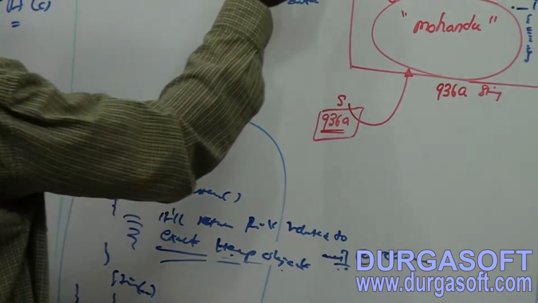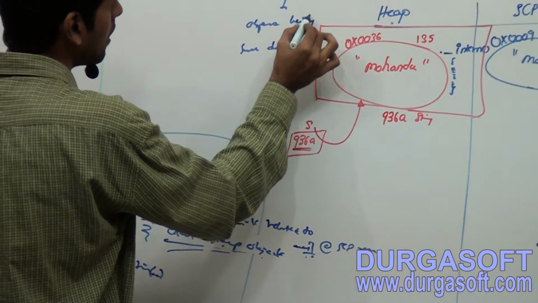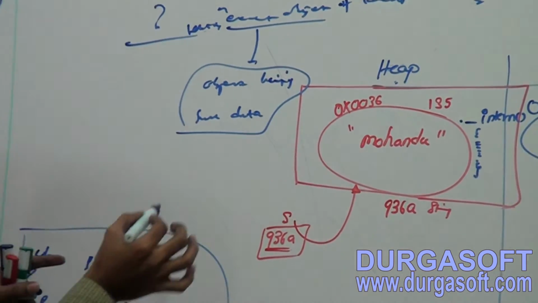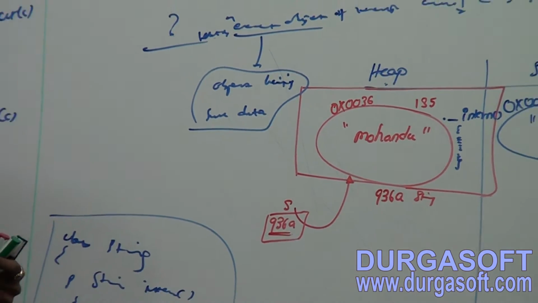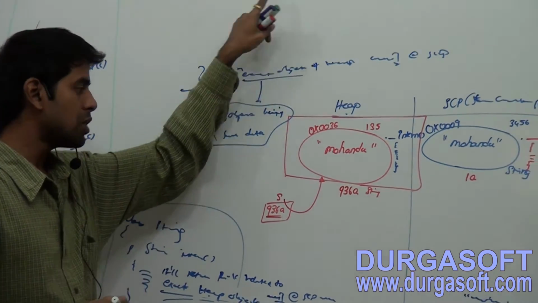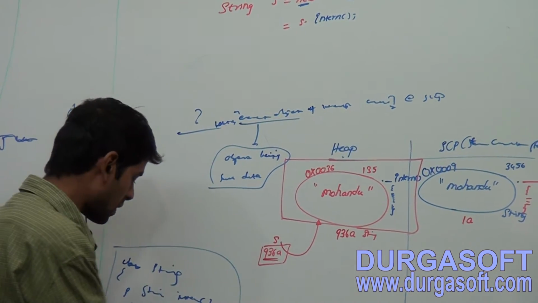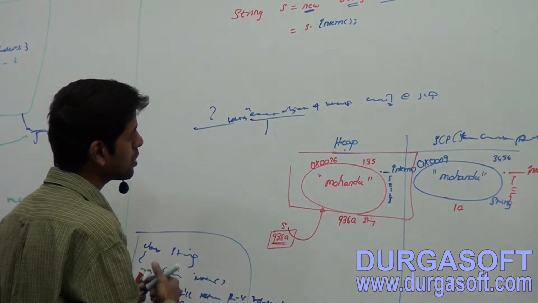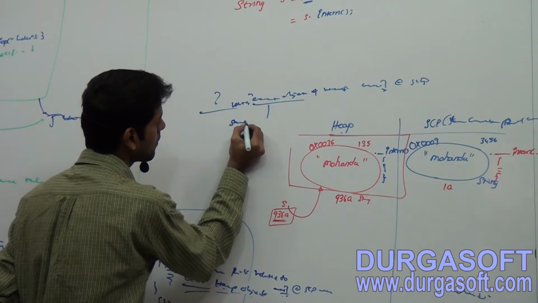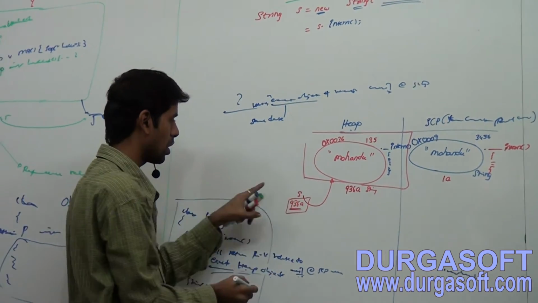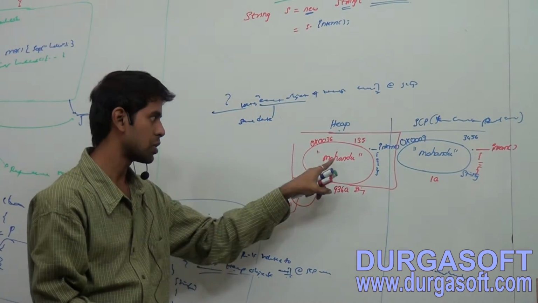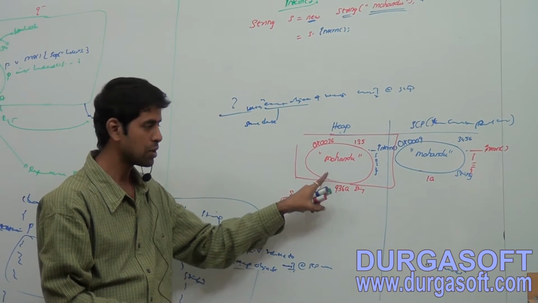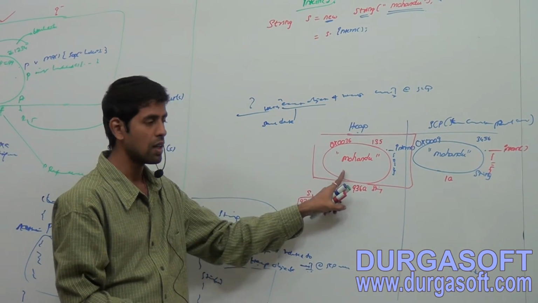Here exact means an object having the same data, that is the meaning. The S object means this object.